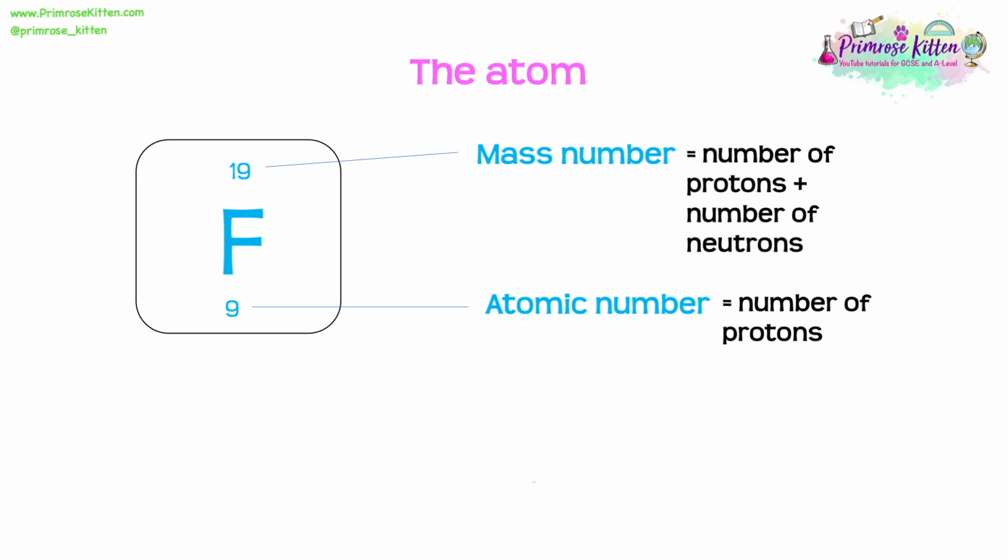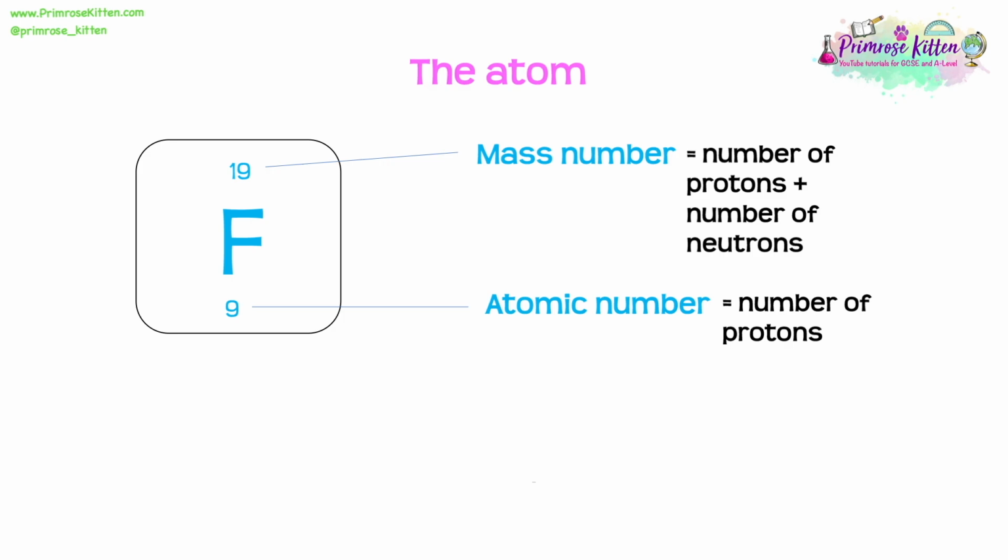Now let's have a look at how the atom is represented on the periodic table. Now the biggest number is known as the mass number. The mass number is very important because it represents the sum of the number of protons and the number of neutrons. Now the smallest number of the two is the atomic number, and the atomic number gives us the number of protons within that atom. So much information given just from this periodic table.